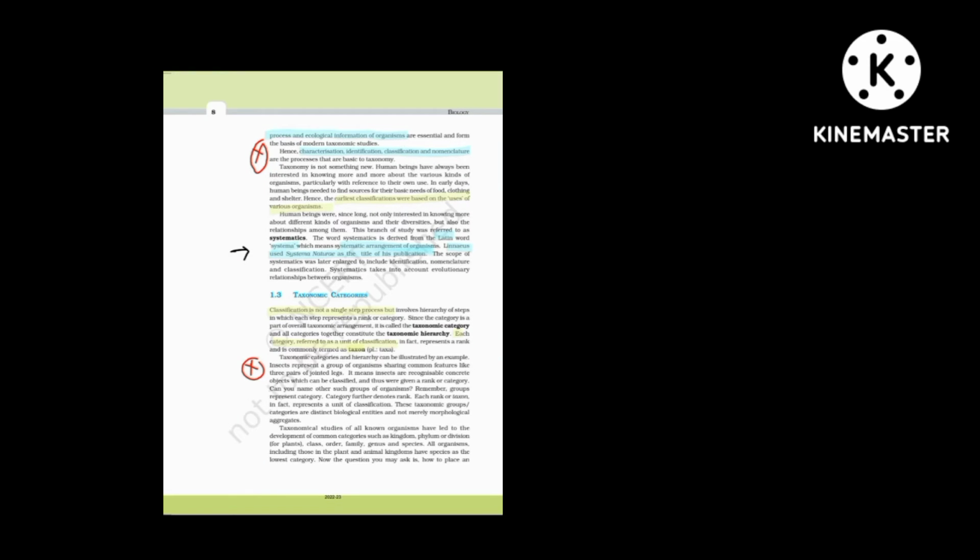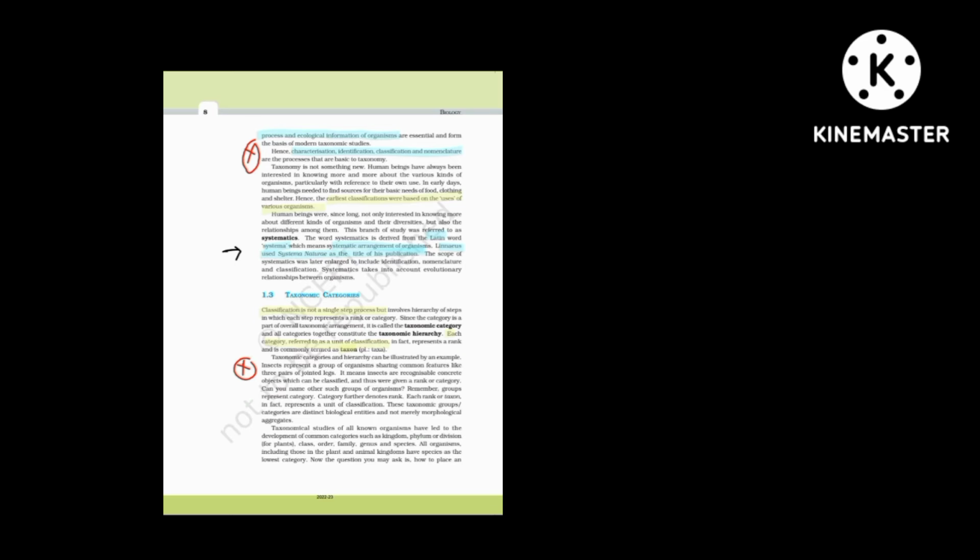And a very important point comes here. What are the basis to taxonomy? What are the basis to taxonomy? Four things are the basis to taxonomy: characterization, identification, classification and nomenclature. Okay, you have to remember this.